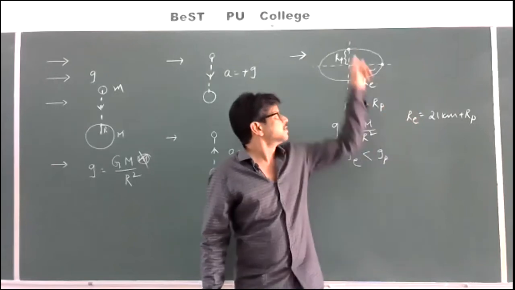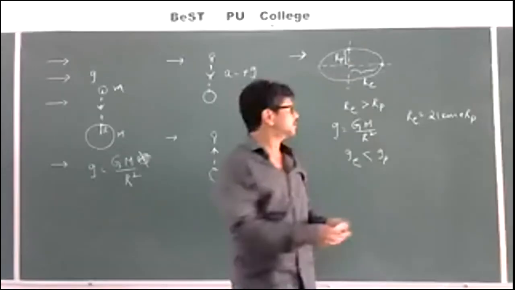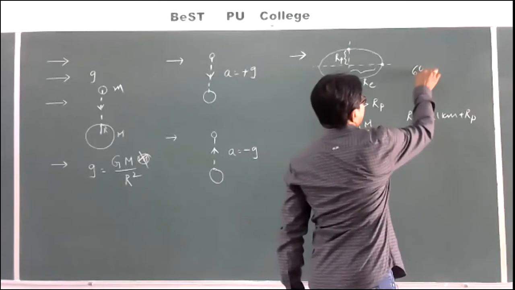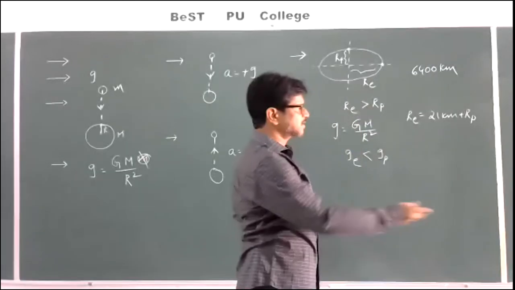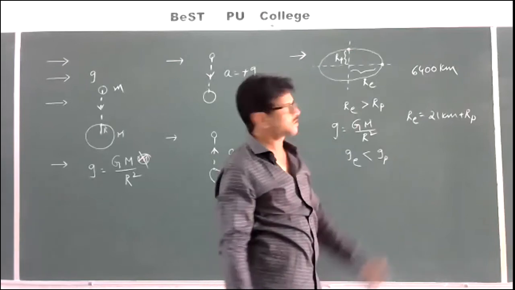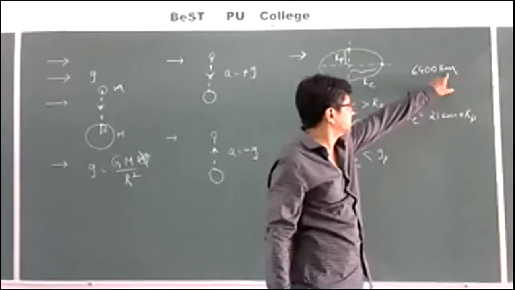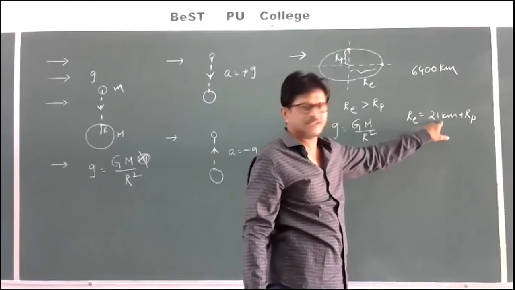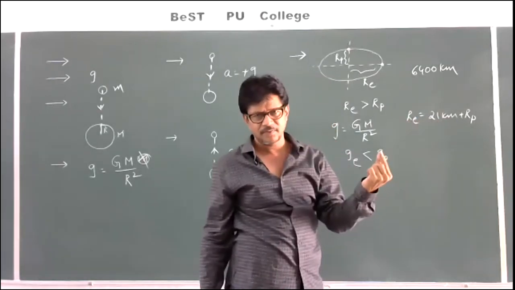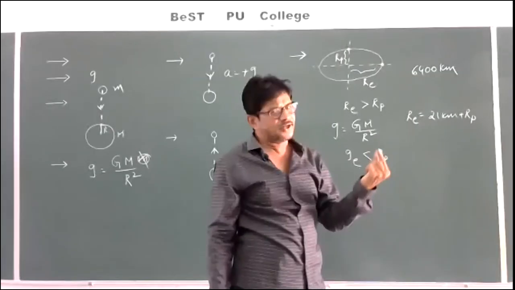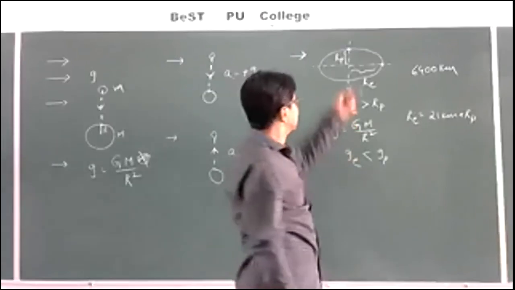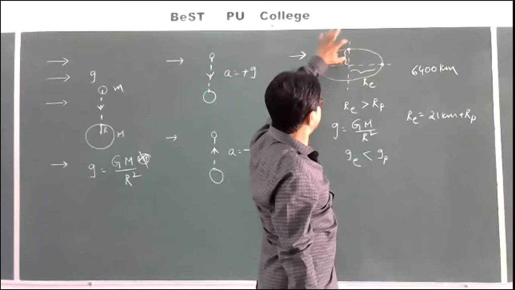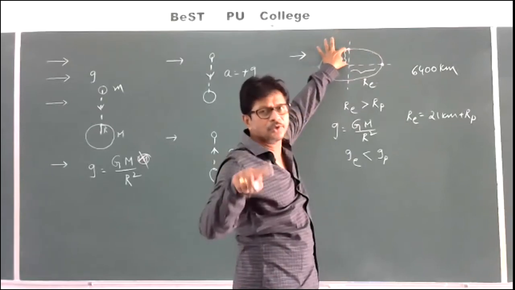Because the radius of the earth is 6,400 kilometers, and 21 is just a small number. That's why, for all calculation purposes, we consider the equatorial radius and polar radius to be the same, though it is not.